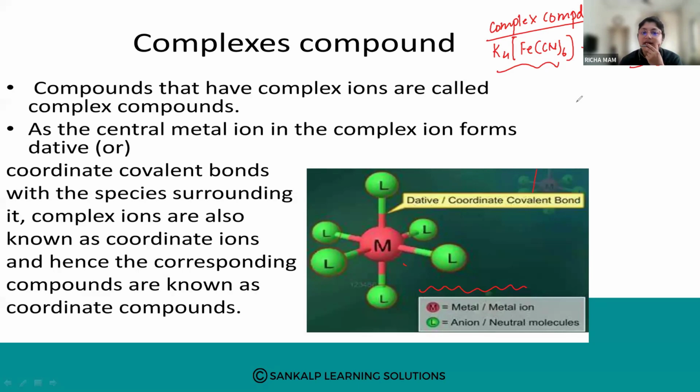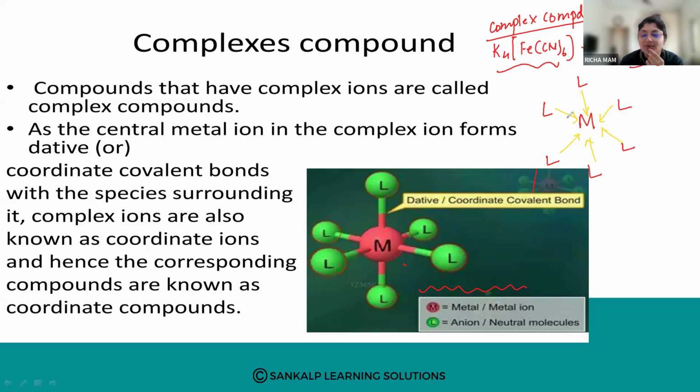In this complex compound, there will be the central metal ion in the complex ion, and surrounding it the ligands are there. Between these ligands and the metal, there is one type of bond formed, and this bond is called a coordinate covalent bond, or dative bond.